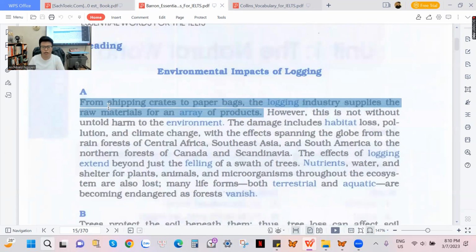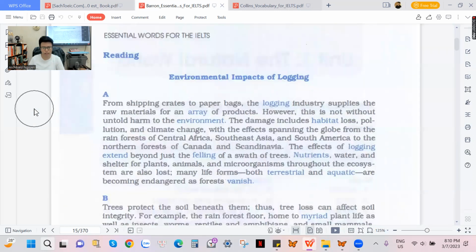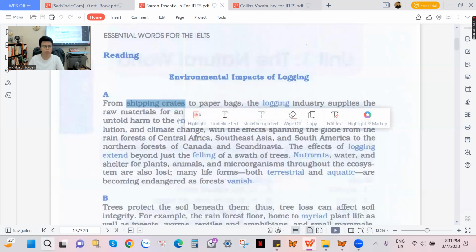First, an array of products. We have the word like an array of products. It means many types of products, many groups of products, many kinds of products. So instead of using many kinds of something, please try to use an array of. And the phrase an array of is only used for things, not for people. Please be careful.